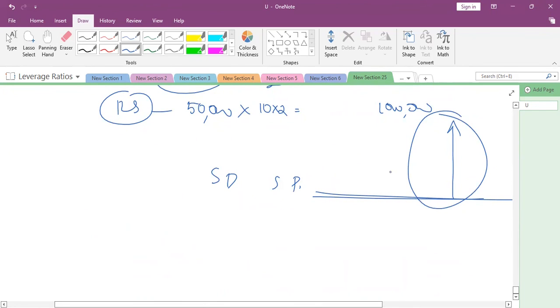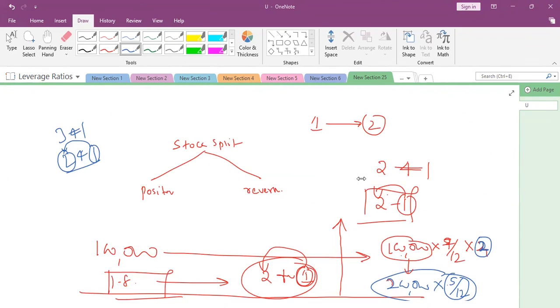So this is the concept of stock split. This is the concept of stock dividend. And this is the concept of buyback of shares. Is this clear? Are all these concepts clear to you? Yes, clear, sir. Yes, sir.